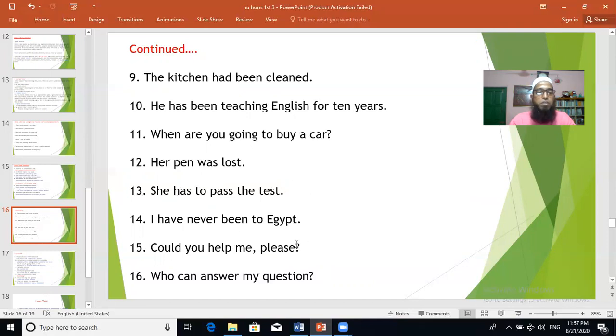So there are different types of sentences. You see interrogative sentences and different types of tenses here. Who can answer my question? While changing the voice, you need to take care that if the active sentence is in continuous tense, you have to use the word being after the helping verb. And in the passive, the main verb is always in past participle form. In other tenses, if the active voice is in present simple tense, you have to use the auxiliary verb of present continuous tense to make it passive. You know these things, I think. So have you done? Very easy sentences.